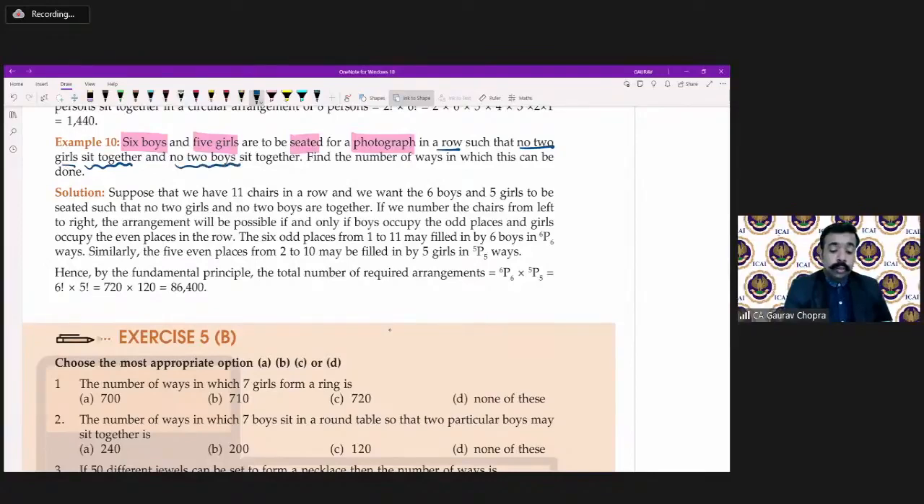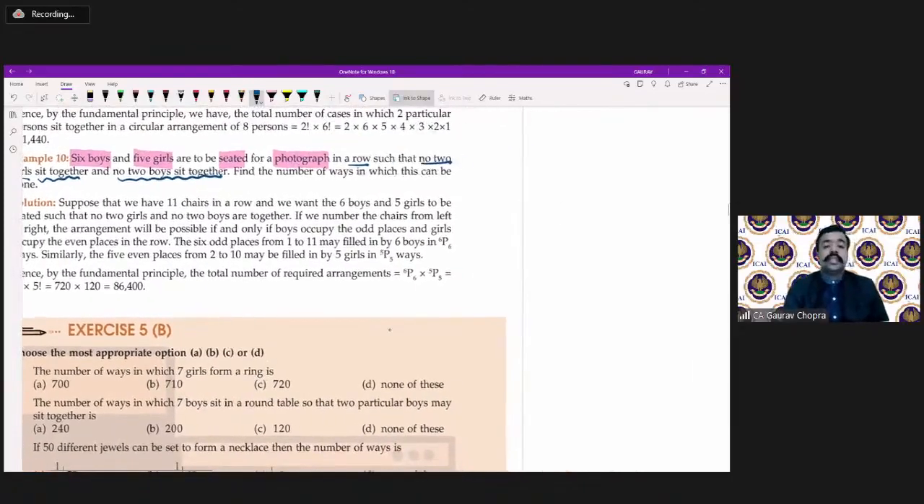And no 2 boys also sit together. So find the number of ways in which this can be done. In total, there are 11 persons, 6 boys and 5 girls. 1, 2, 3, 4, 5, 6, 7, 8, 9, 10, 11.